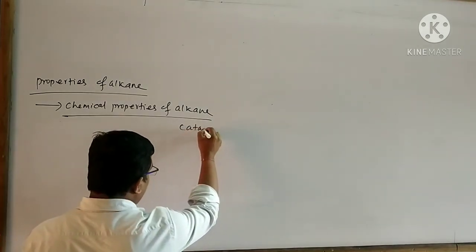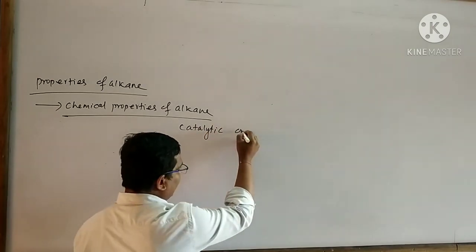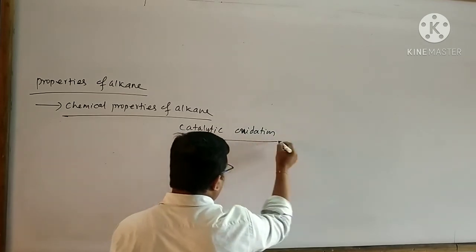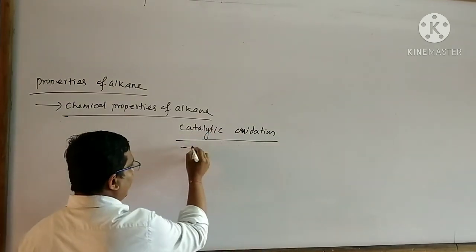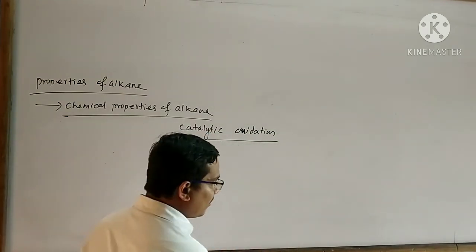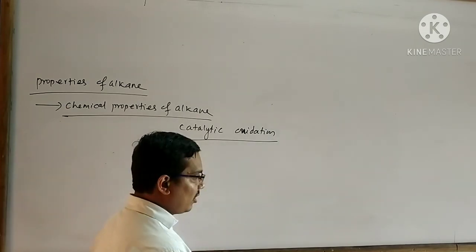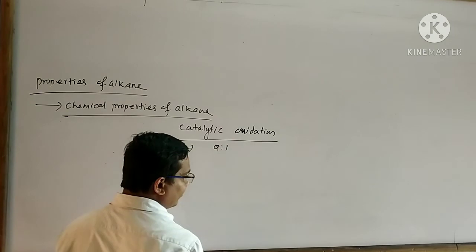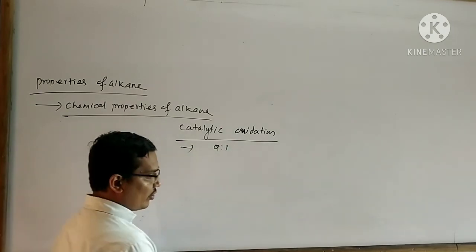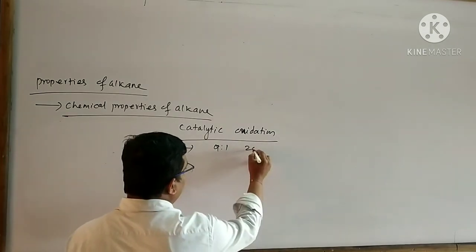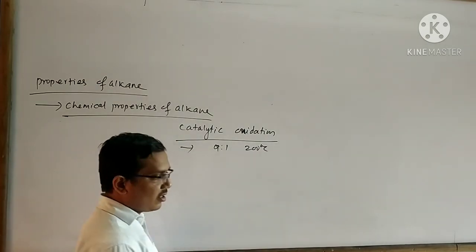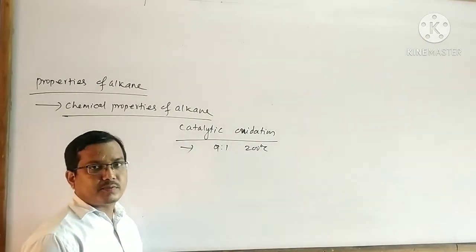Next, I will explain about the catalytic oxidation of alkane. When a mixture of methane and oxygen in the ratio 9:1 is passed through a copper tube at 200 degree centigrade and 100 atm pressure, then methyl alcohol is formed.